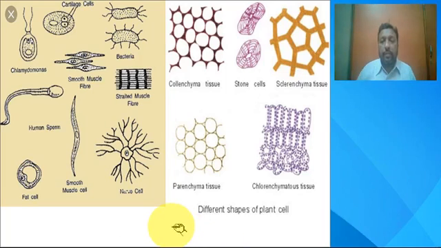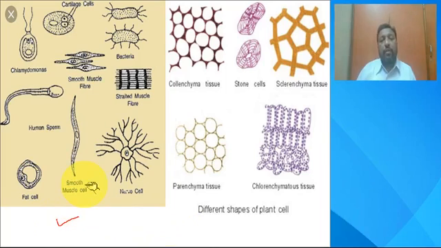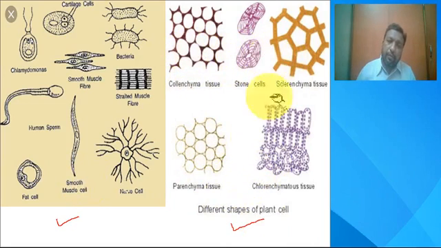Here in this picture, on the left side, you can see a few cells that you can find in the animal body, and here you can see different shapes of cells found in different tissues.